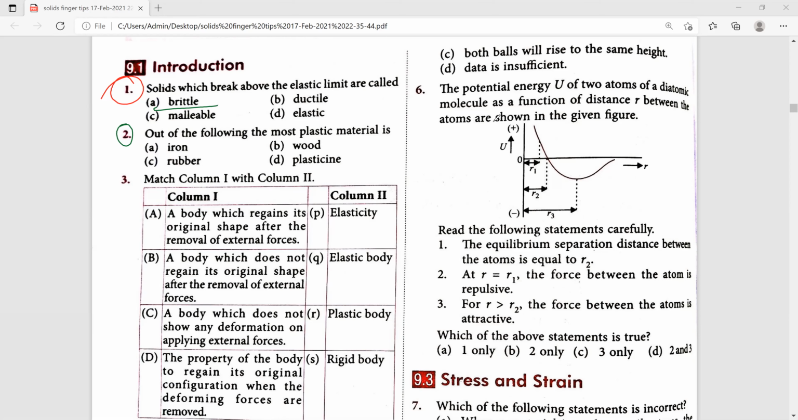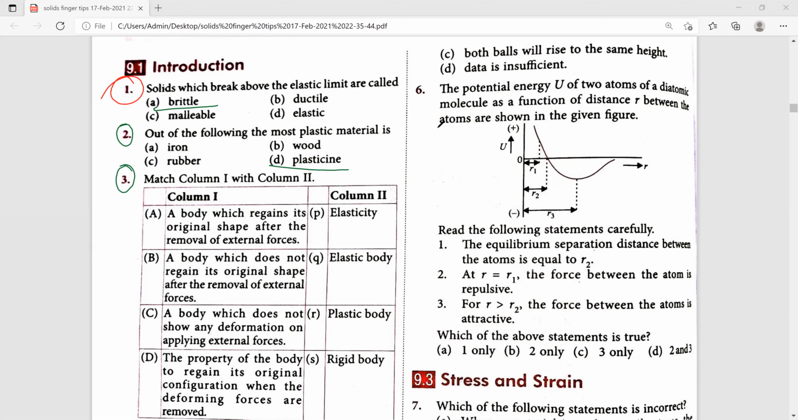So second one, out of the following, the most plastic material is iron, wood, rubber, and plasticine they have given. Among four options, we have to choose the most plastic material. Among the given materials, plasticine is the most plastic material. So among four options, which one is the right answer?